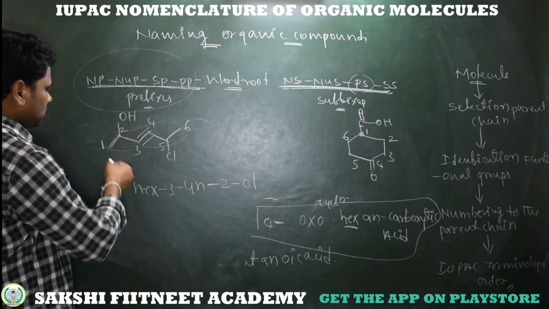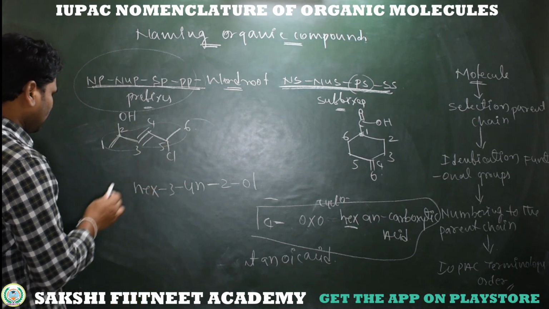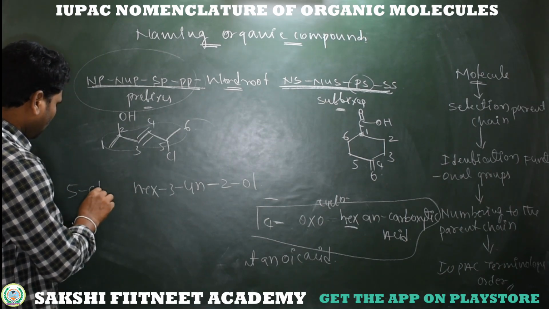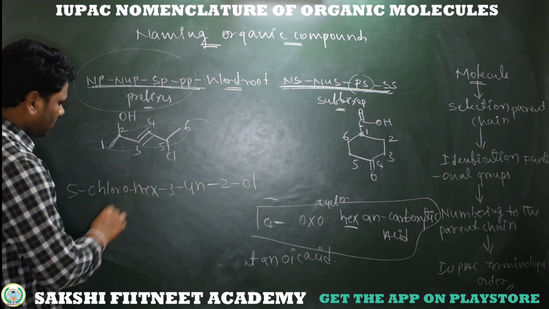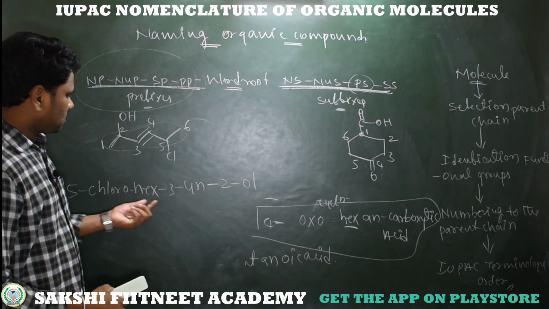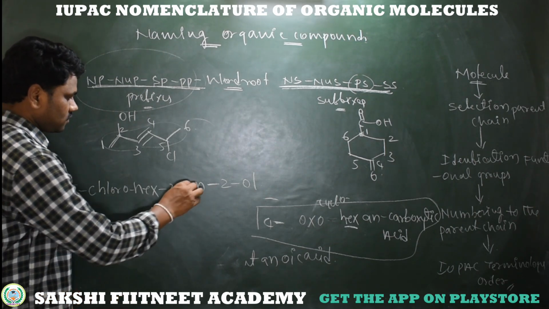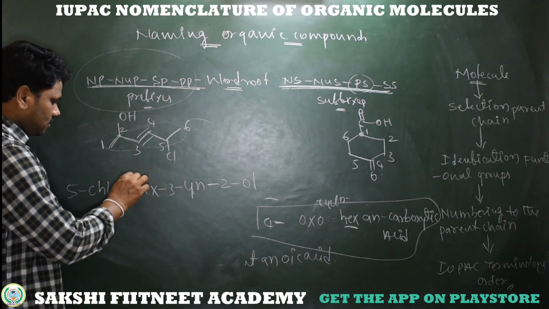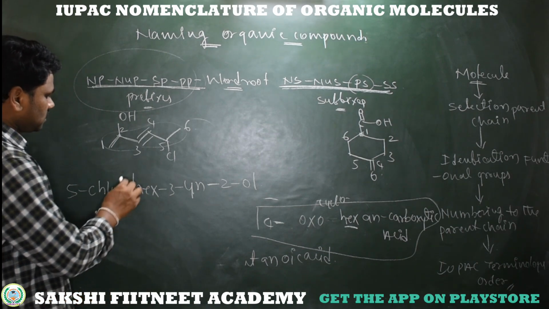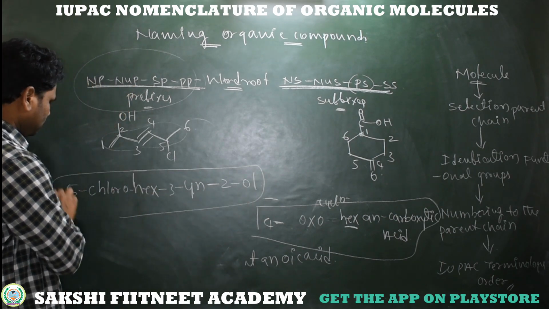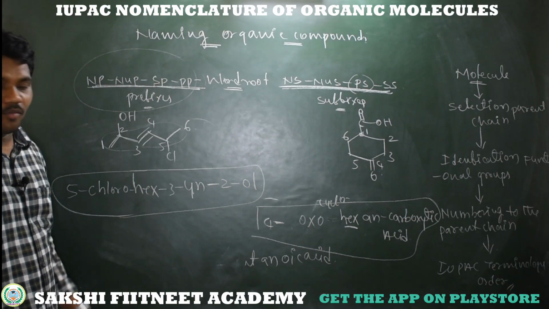So what about the substituent? The other substituent is chlorine at the fifth position. Then 5-chlorohex-3-yn-2-ol. 5-chlorohex-3-yn-2-ol. So this is the IUPAC name of this compound.